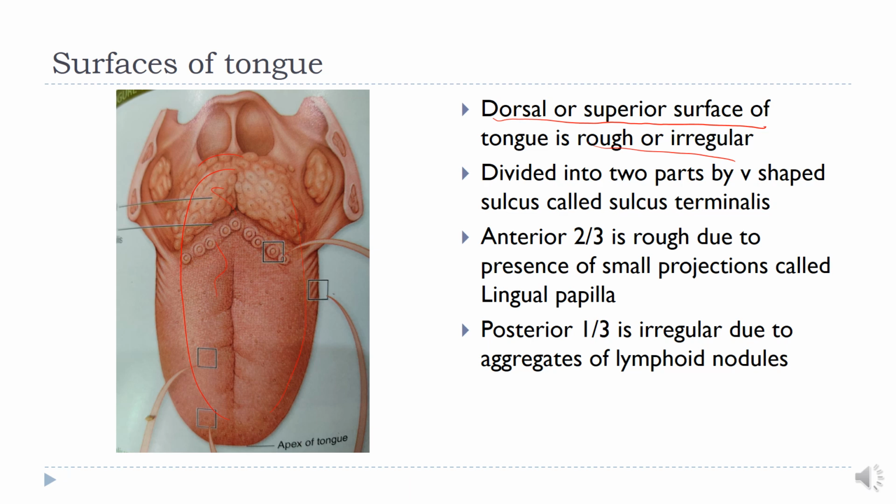It is divided into two parts by a V-shaped sulcus called the sulcus terminalis. Now this is the V-shaped sulcus which is dividing the tongue into two parts. The anterior 2/3 part is rough due to the presence of small projections called lingual papillae. Here you can see some of the papillae are large enough to be visible with the naked eye. The posterior 1/3 is irregular due to aggregates of lymphoid nodules in it.